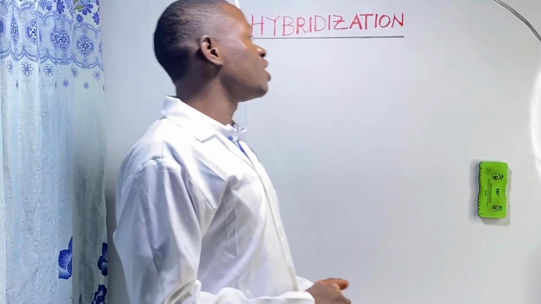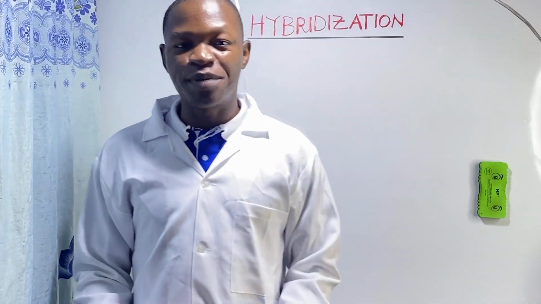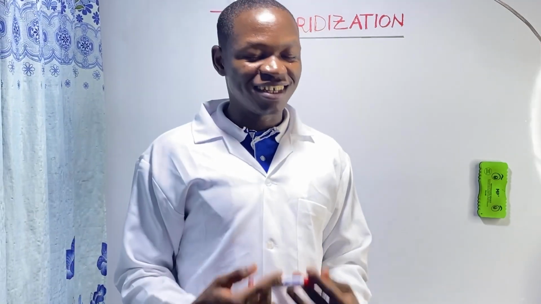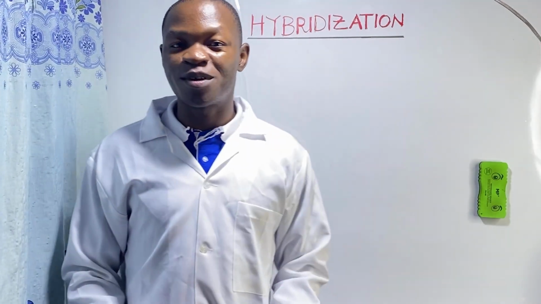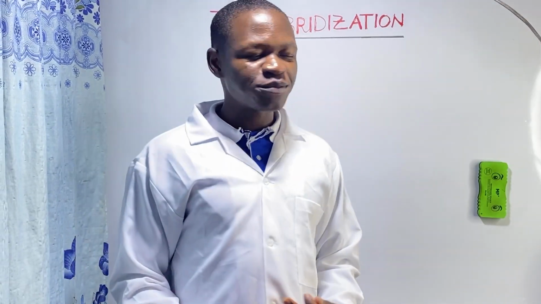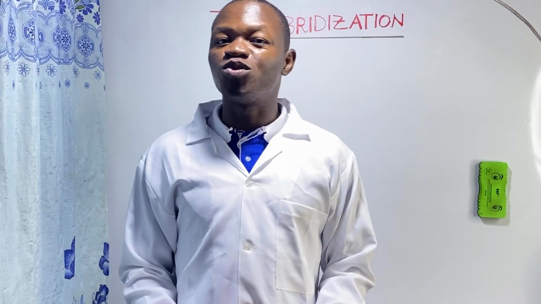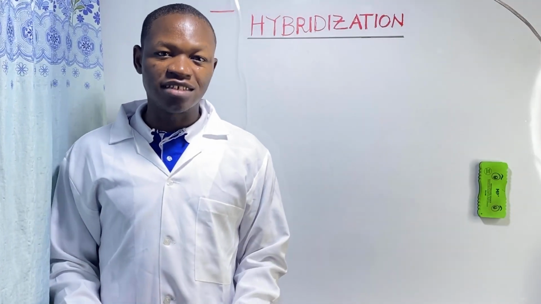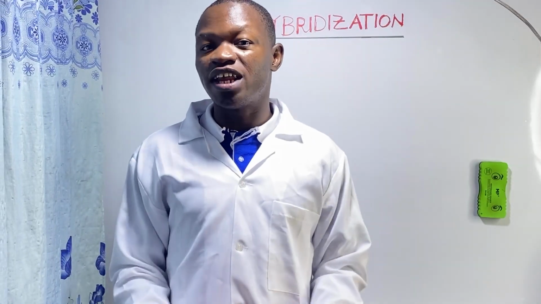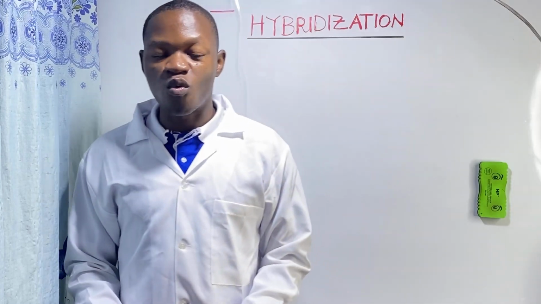In our lesson today, we are going to be discussing a wonderful process in chemistry called hybridization. It is a very wonderful and powerful concept in organic chemistry. Hybridization simply has to do with the formation of covalent bonds. It describes the microscopic process by which covalent bonds are formed. So let's begin by explaining why bonds are formed and what covalent bonds are.